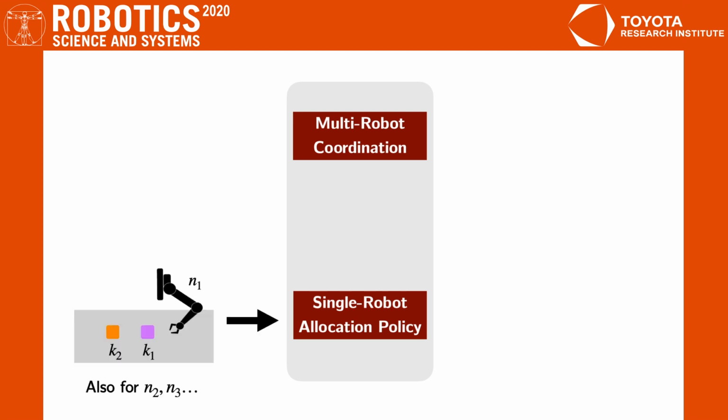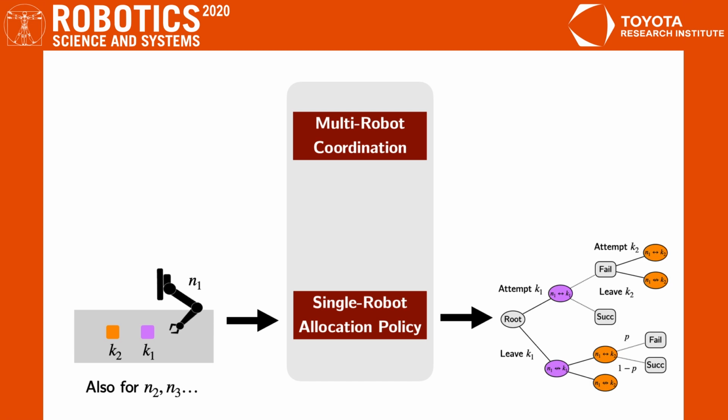At the lower level, it plans independently for each robot and subset of reachable tasks to decide the single robot allocation policy. It uses dynamic programming over policy tree search to reason about the probability of successful task completion within the time windows. For example, for robot N1 and objects K1 and K2 here, the tree encodes whether to attempt or to leave K1 and then attempt or leave K2 with some branch-dependent outcome probability.